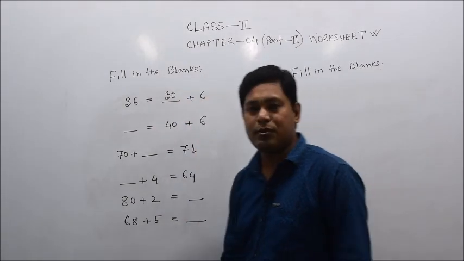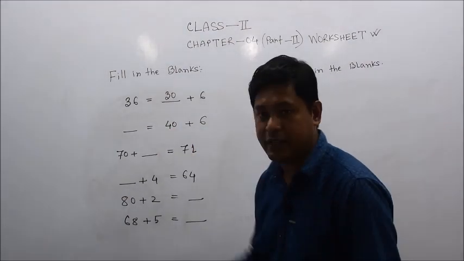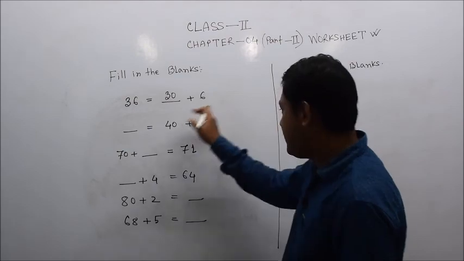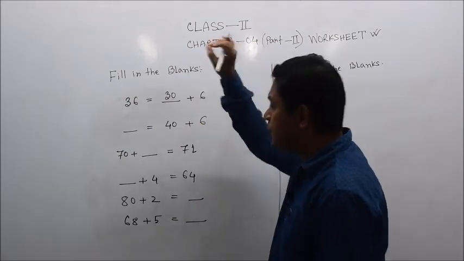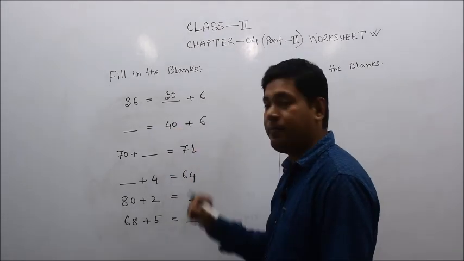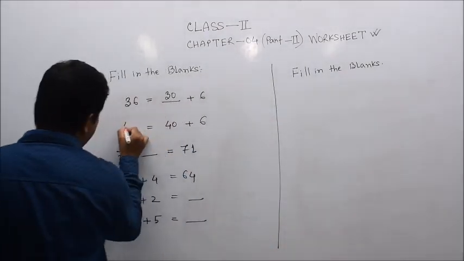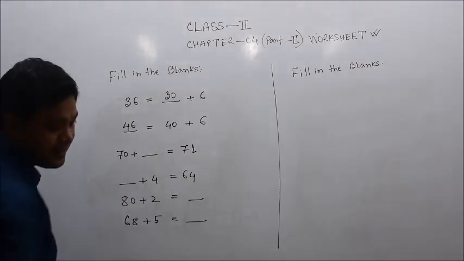In the second portion, 40 plus 6. That means 40 plus 6, 46, we know. But if we think of it in another way, in the previous fill in the blanks we found that 46 means 4 tens and 6 ones. That means the first number that comes is 4 tens, and the unit digit 6 is already here.